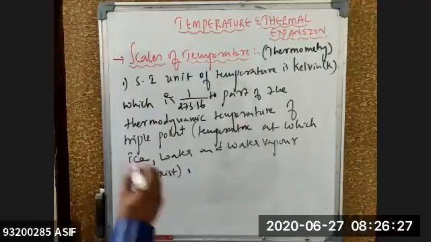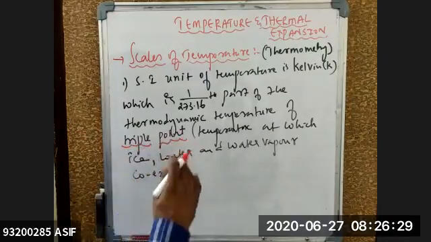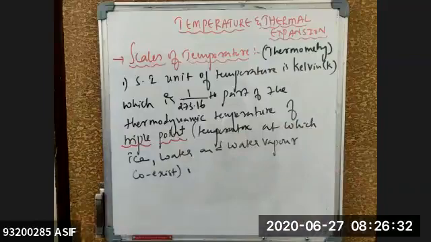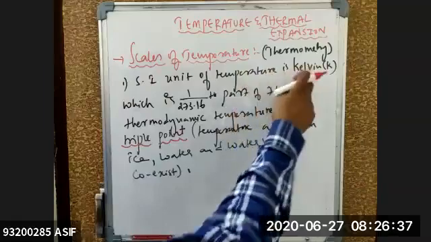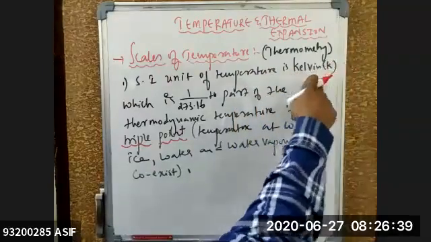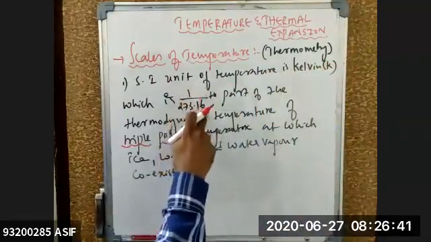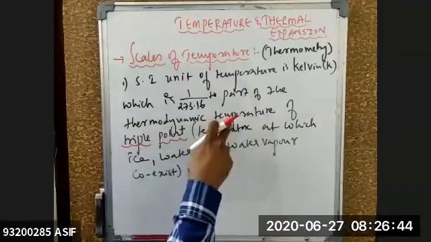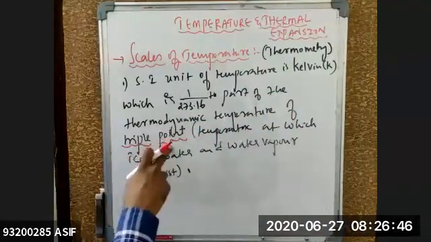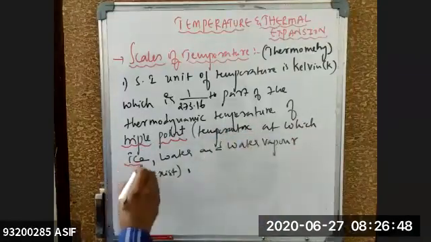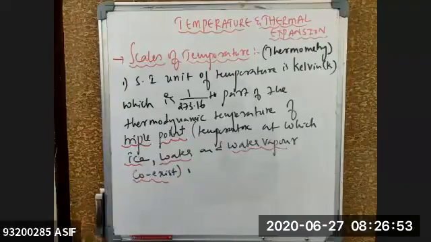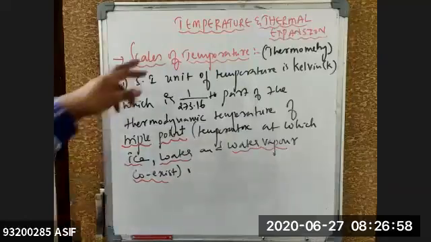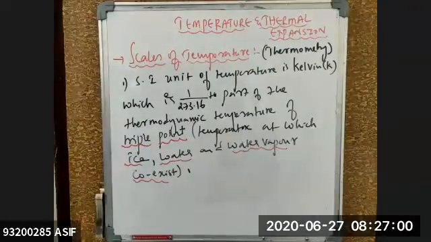What is a triple point? We'll try to do this in detail in the thermal expansion chapter. But right now, understand what exactly a Kelvin is, because we are defining the SI unit of temperature as a Kelvin. If someone asks what exactly is a Kelvin, Kelvin is 1 by 273.16th part of the thermodynamic temperature of the triple point. A triple point is the temperature at which ice, water and water vapor coexist. That is the basic definition of Kelvin. You should remember it before we try to understand the scales of a thermometer. Clear for everyone?